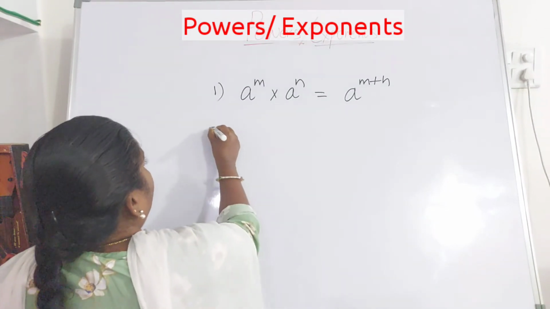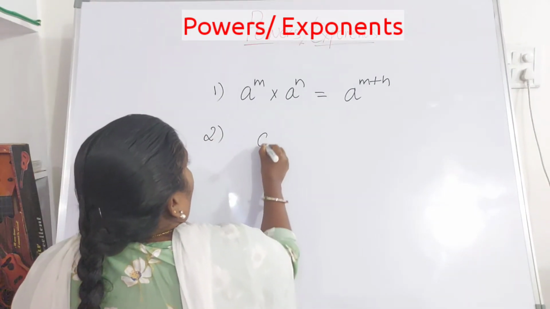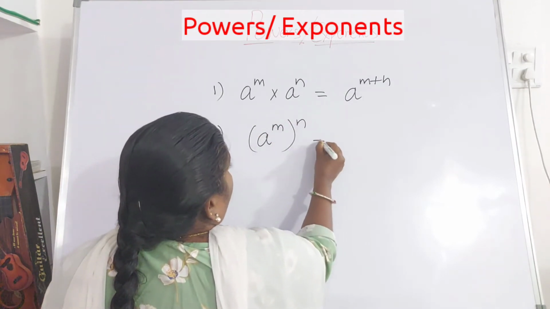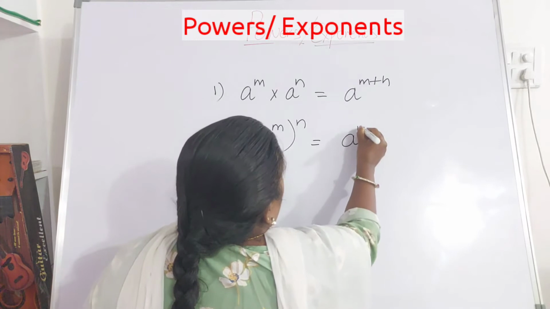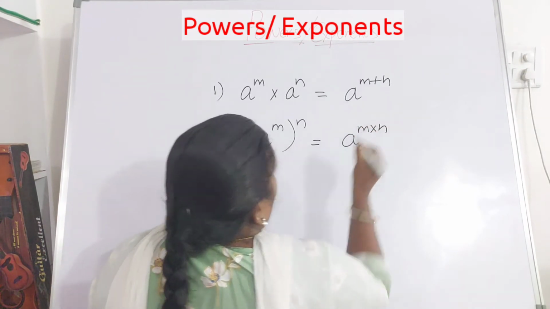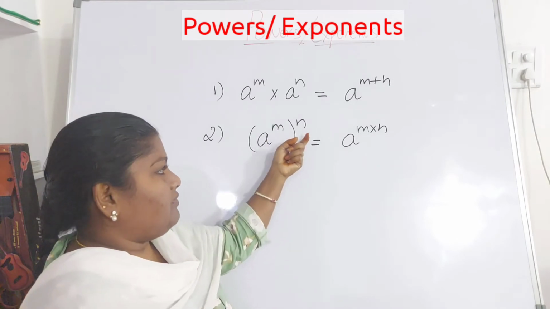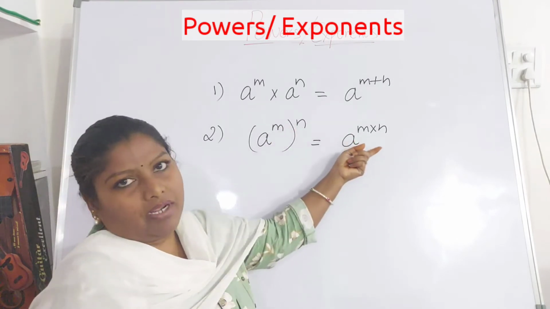The second one: a to the power of m whole to the power of n is equal to a to the power of m into n. So here, whenever it is power of power, those two powers can be multiplied.